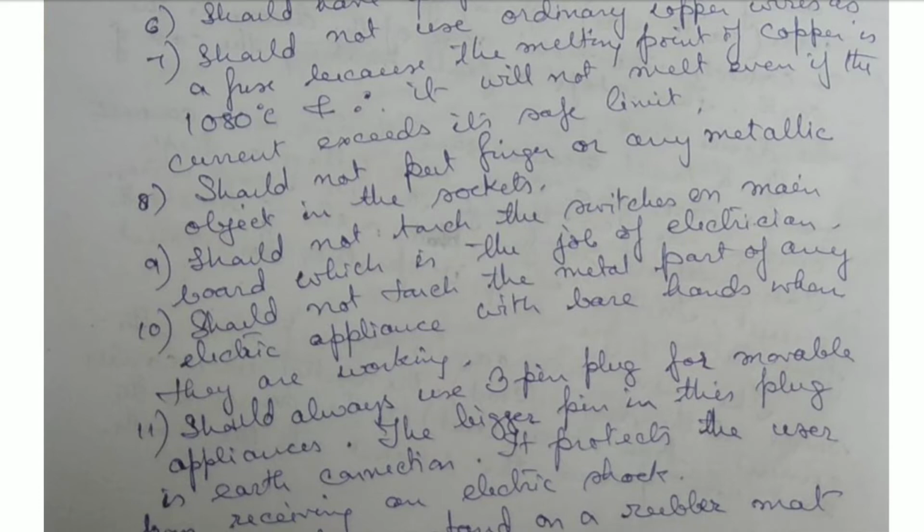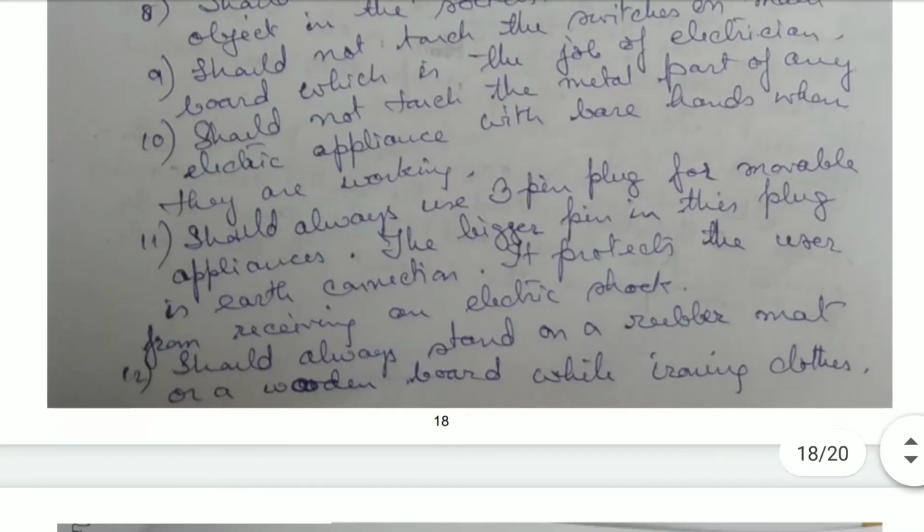The main board should not be touched by ordinary people. They should not touch the metal part of any electric appliance with bare hands when they are working. One should always use 3-pin plugs for movable appliances. The big pin in the plug is the earth connection. That's why it can protect the user from receiving an electric shock.